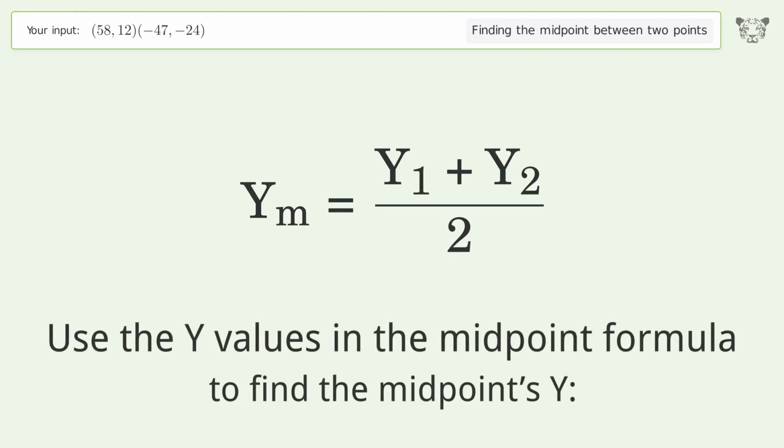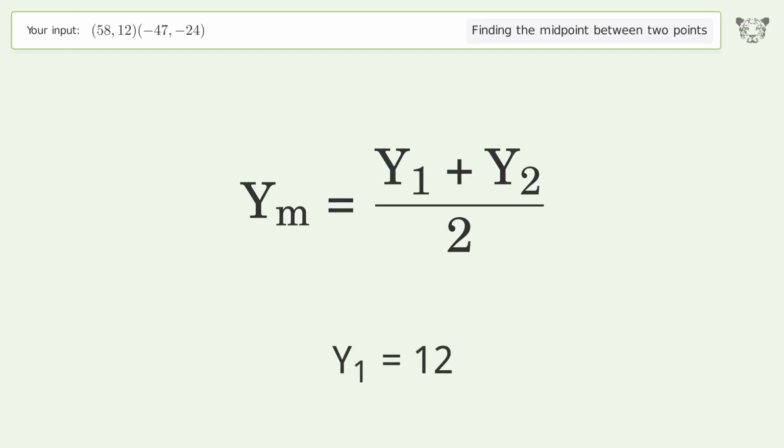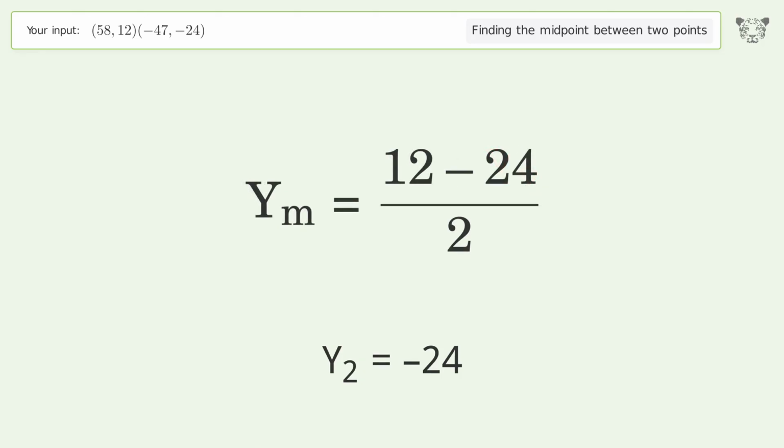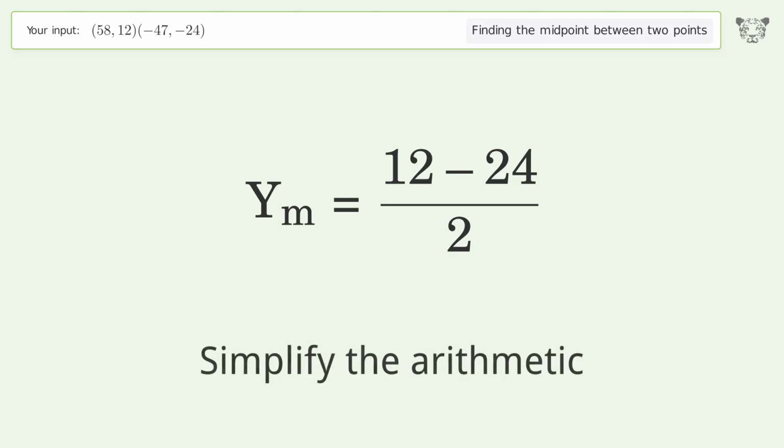Use the y values in the midpoint formula to find the midpoint's y. y1 equals 12. y2 equals -24. Simplify the arithmetic.